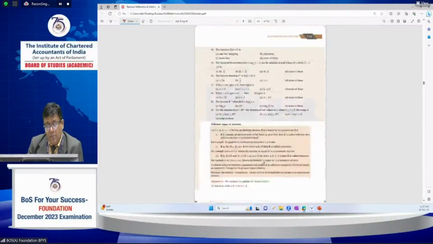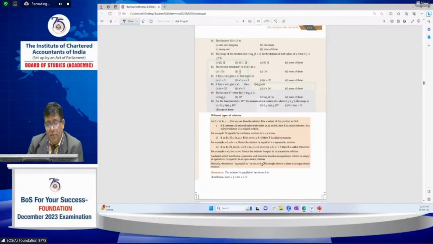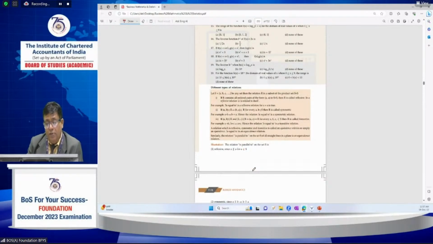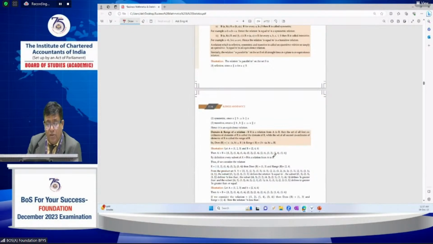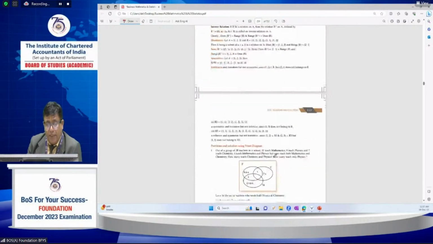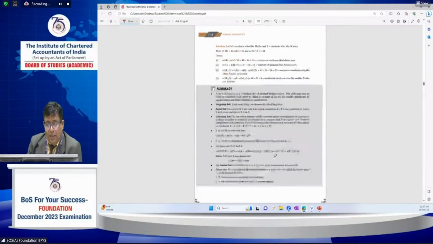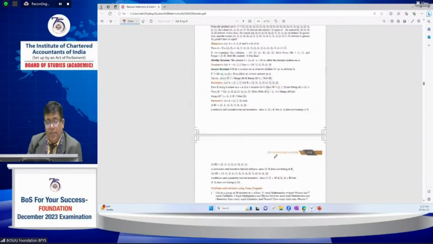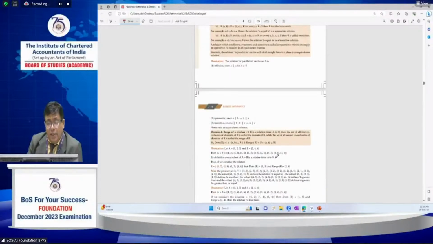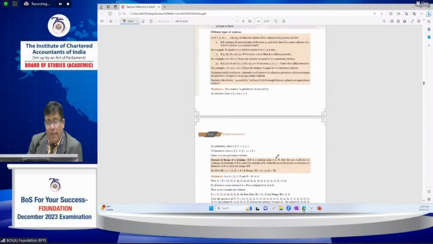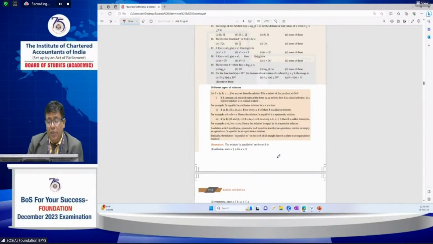Based on the examples, you can easily find out. Now, coming to relations, one question is whether it follows the relation or not. What kind of relation is it? Certain kinds of properties are given related to relations, and when it follows them, then definitely it is a complete relation set. Then you will easily attempt questions related to relations.